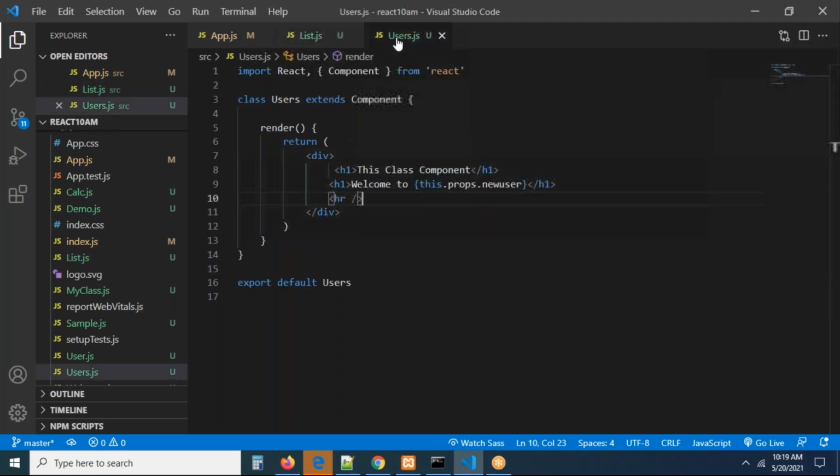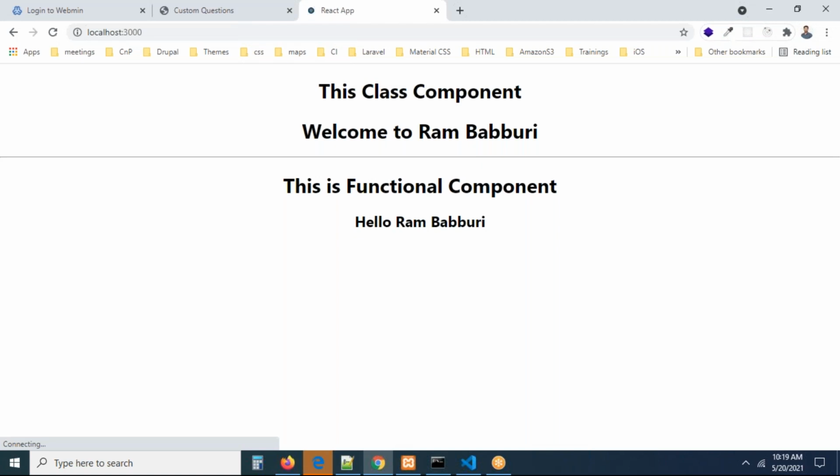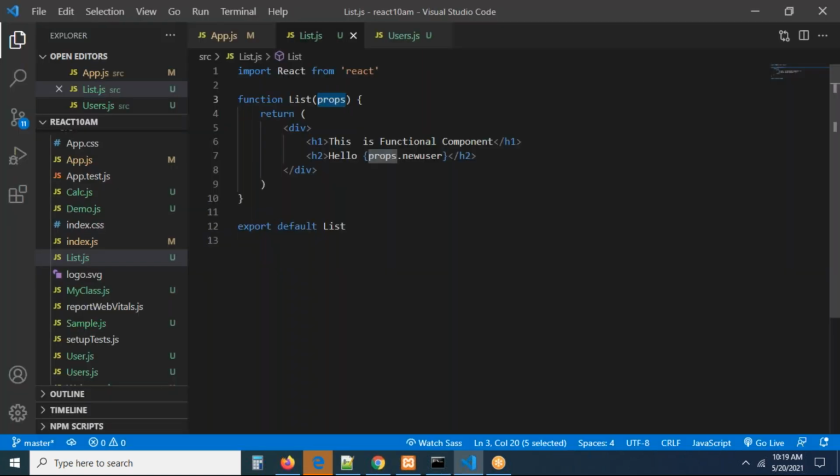If it is a class component, directly we can write this dot props dot new user, because props was defined in the component class. If it is a functional component, we have to pass a parameter to the function that is called props. Exactly how to pass props. Now I pass it and I'm executing this. Can you see you are getting the name, right? This is the way of accessing the thing.